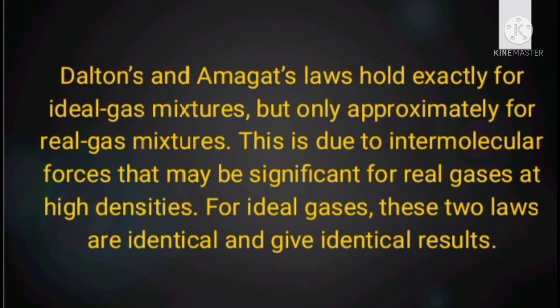Dalton's and Amagat's laws hold exactly for ideal gas mixtures but only approximately for real gas mixtures. This is due to intermolecular forces that may be significant for real gases at high densities. For ideal gases, these two laws are identical and give identical results.